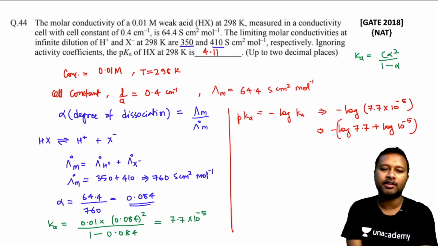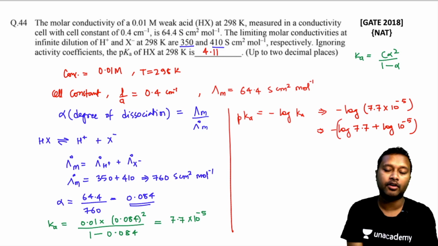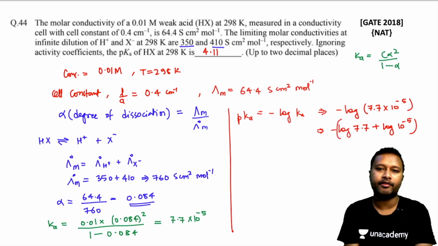3-4 formulas are used here. One formula of degree of dissociation, second the formula of Ka from your Ostwald dilution law. Third formula is your Kohlrausch equation for calculating the molar conductivity at infinite dilution from the respective ions. Alright, let's go for the next one then.